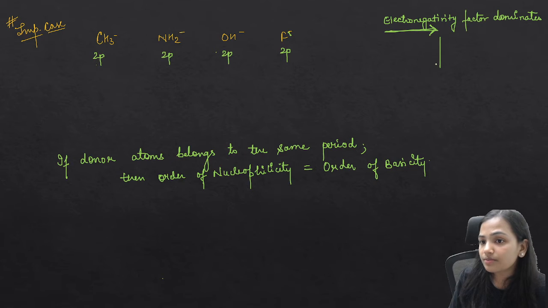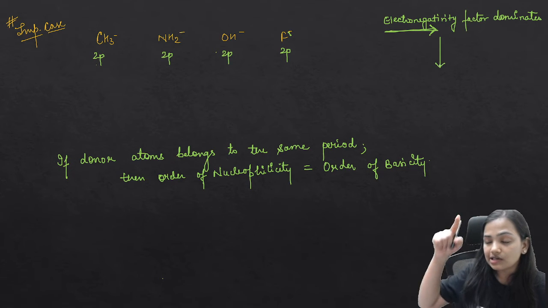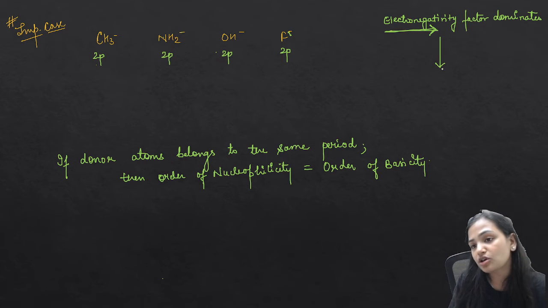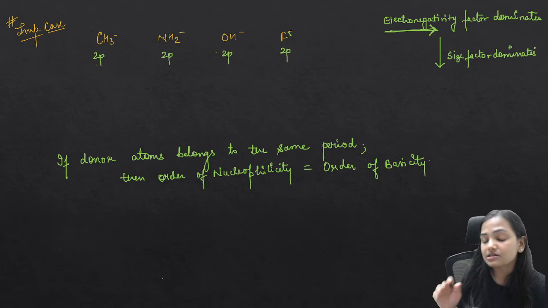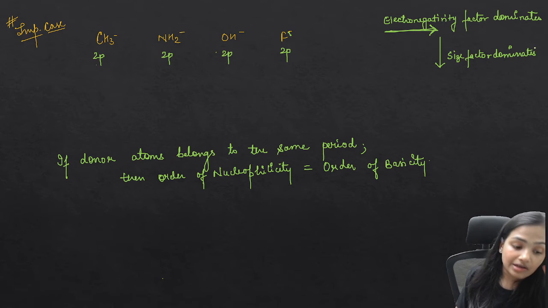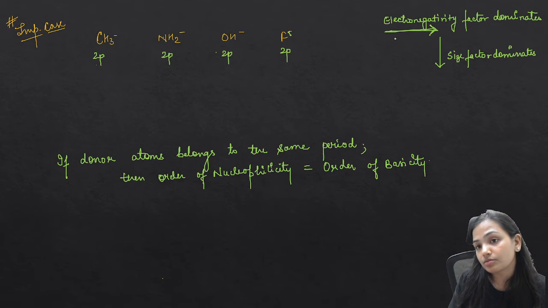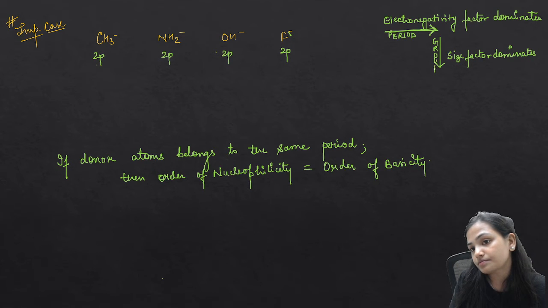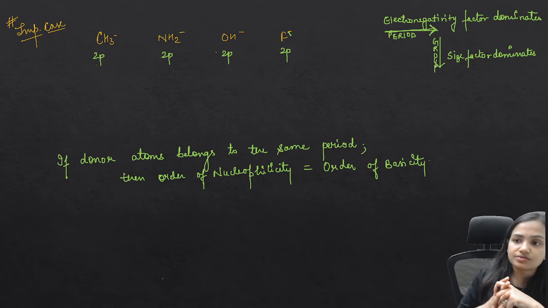But as we talk about top to bottom, along the group, which factor dominates? Along the group, the size factor dominates. So please keep in mind, this happens along the period or along the group. Okay, this is what you need to know.